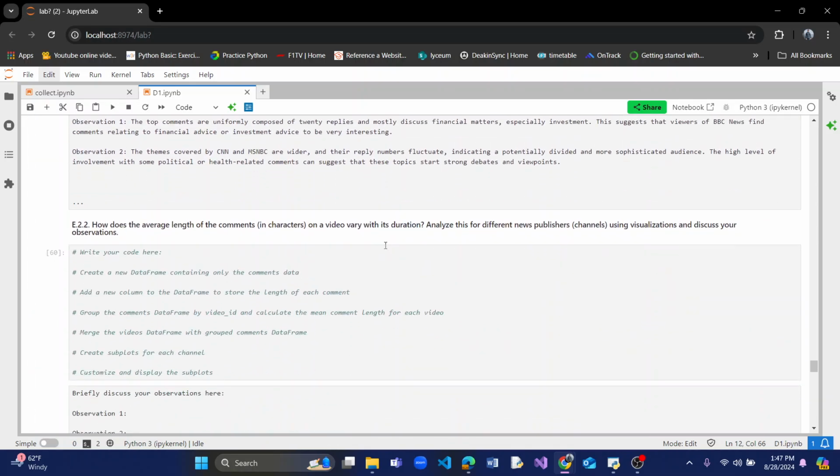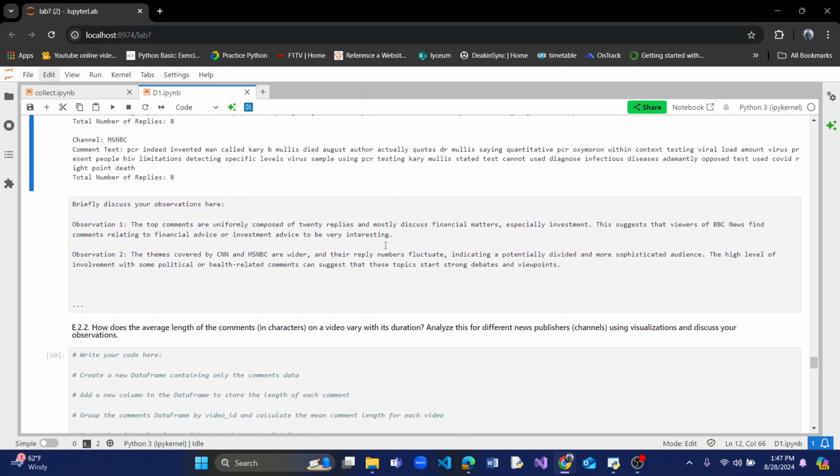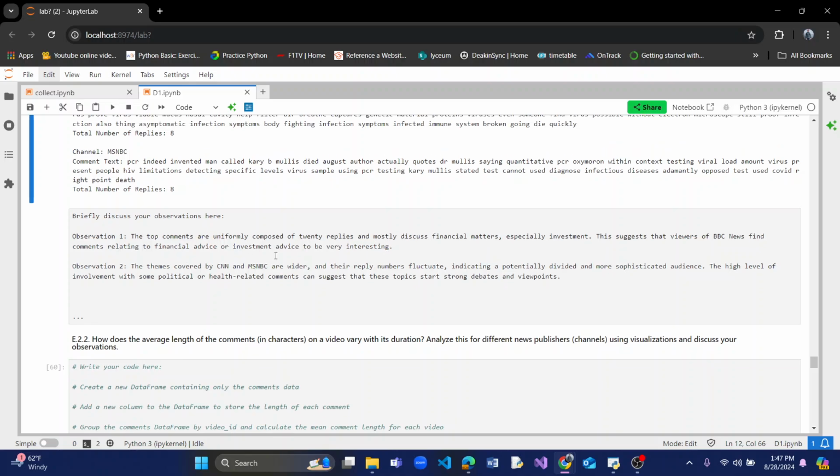The observation I got from this analysis was that the top comments are uniformly composed of 20 replies and mostly discuss financial matters, especially investment. This suggests that viewers for BBC find comments related to financial advice more interesting.